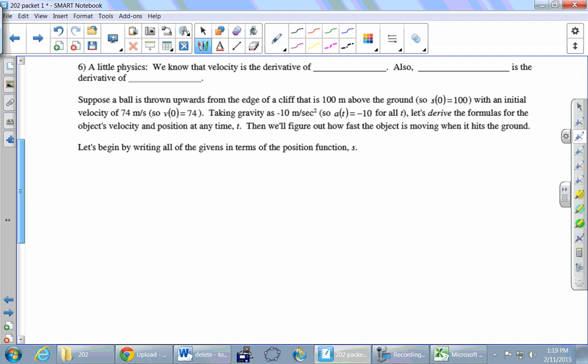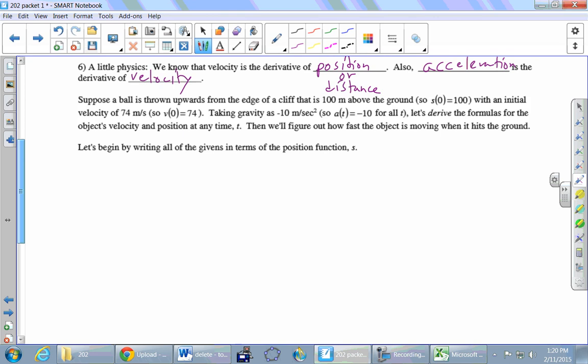Okay, so a little physics. We know that velocity is the derivative of distance or position. And then we've got one more set of words to fill in. Something is the derivative of something. Acceleration is the derivative of velocity. Okay, great.